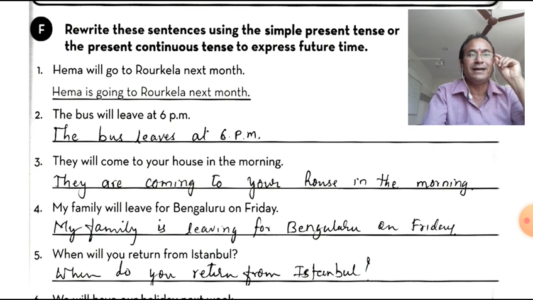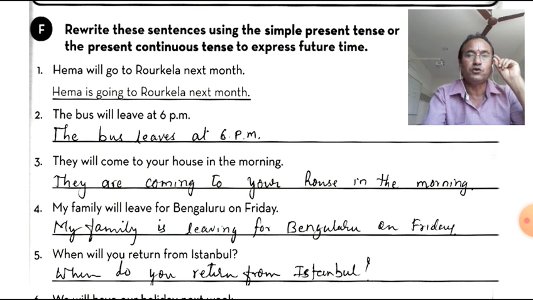The bus will leave at 6 p.m. Here schedule, timetable is there. So if timetable is given, it is a future, but it will be used in a simple present tense. First one is used in the present continuous, and this will be used in a simple present tense. So bus is third person singular, that's why the bus leaves at 6 p.m. Simple present tense, subject given and object. Object is not given, extra word is given there.